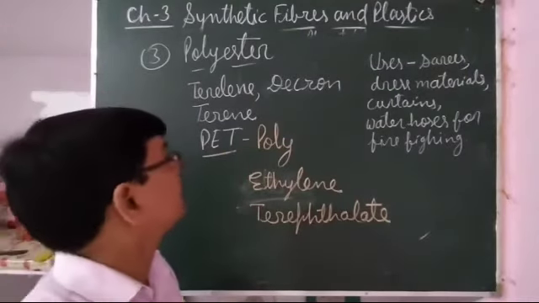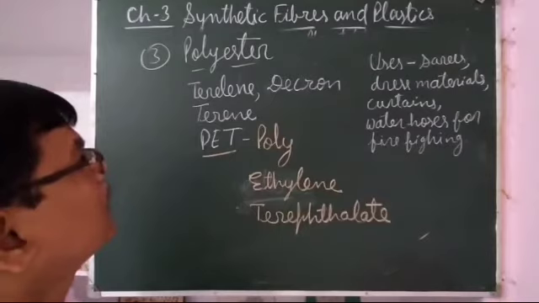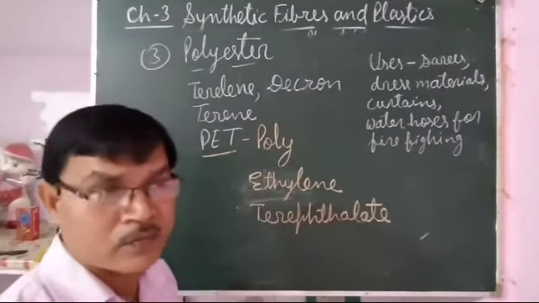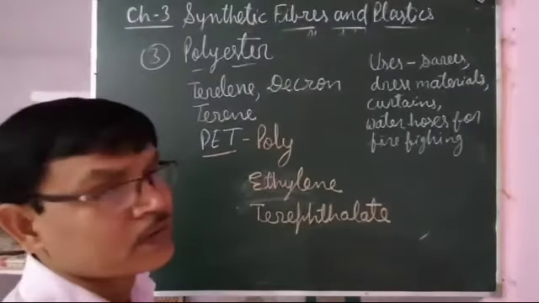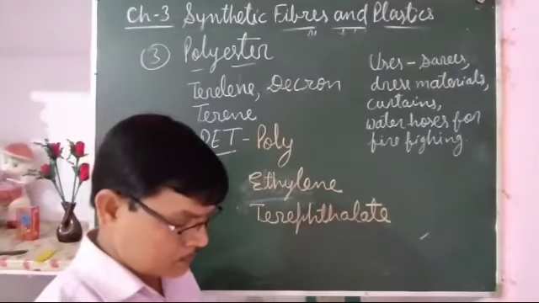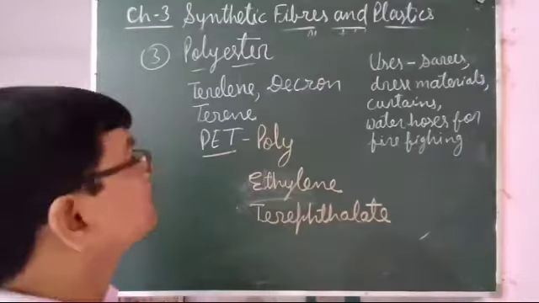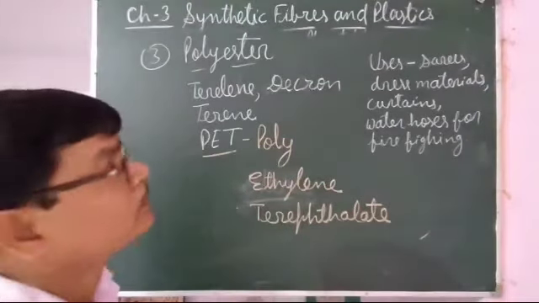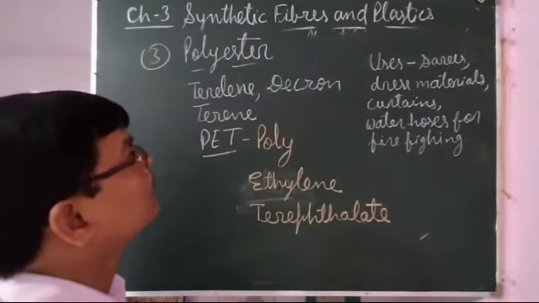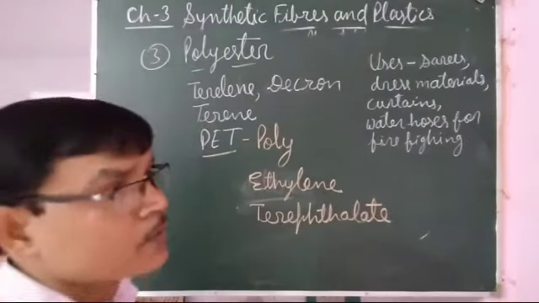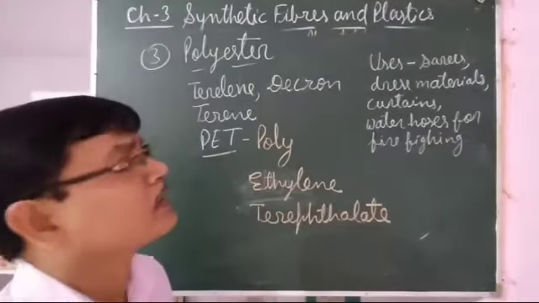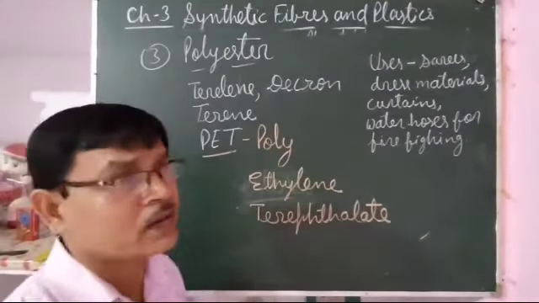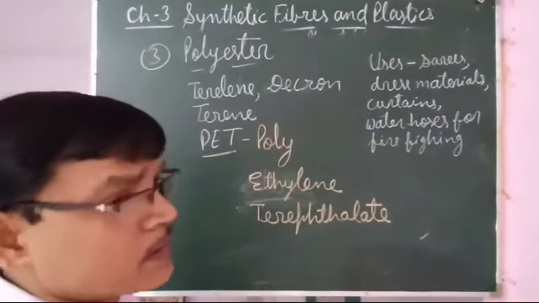In polyesters, whatever terylene, etc. are there, they are synthetic fibers. They can be changed to very fine fibers, and they can be woven like other fabrics, other fibers. It is a synthetic fiber. Its property is also near about like nylon. It is wrinkle free. It does not absorb water. It is easy to wash. It dries easily.